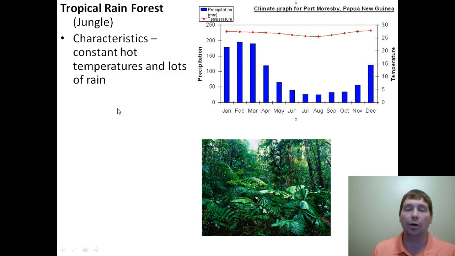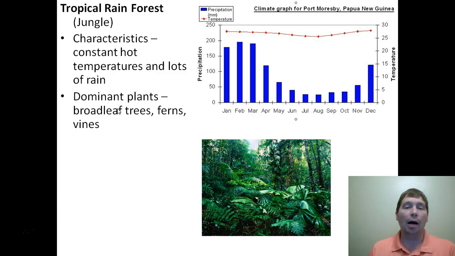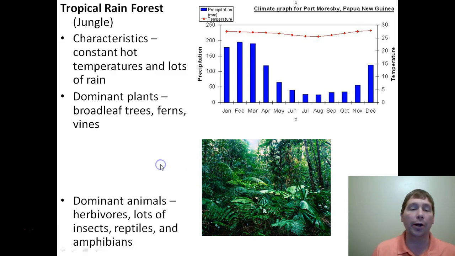That's what you got going on in tropical rainforest. The dominant plants you see there, you see a lot of broadleaf plants. You see a lot of ferns. Whenever you see ferns, you know you got a lot of moisture in an area, and you're going to see vines and so forth in the area.